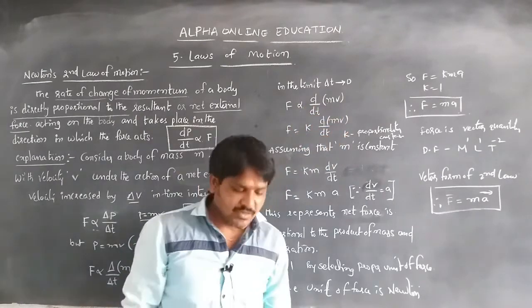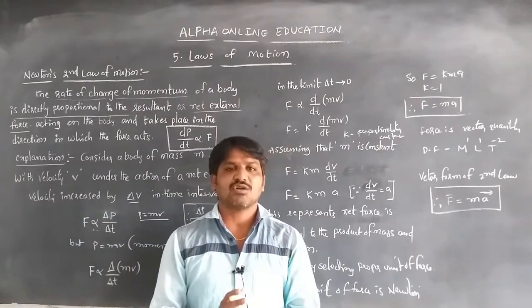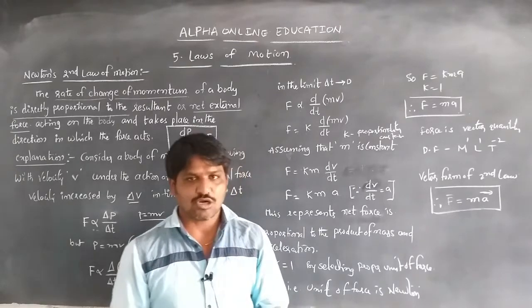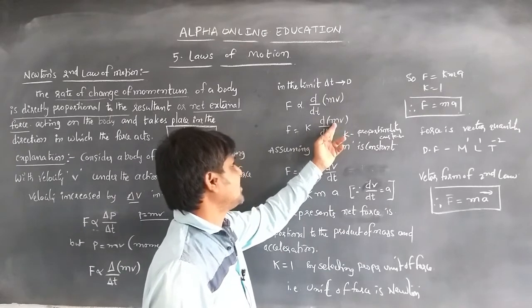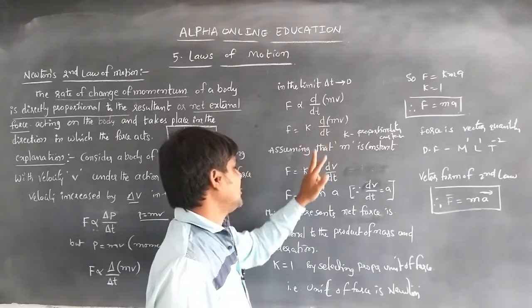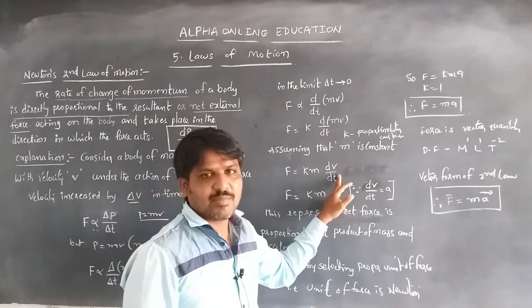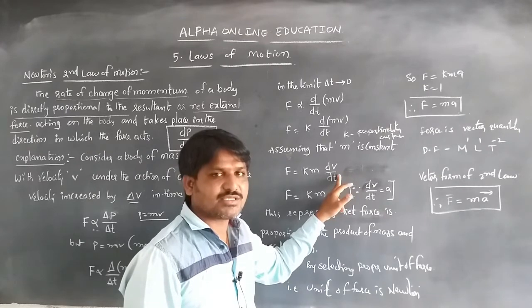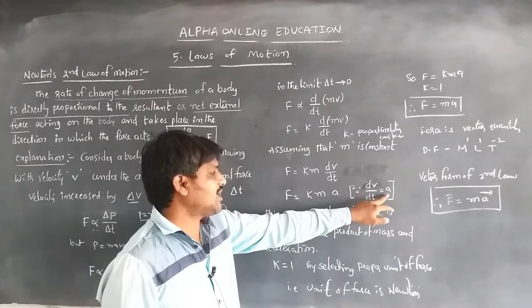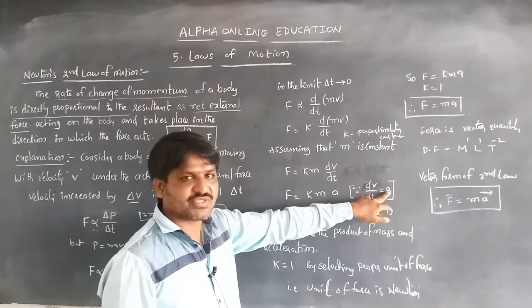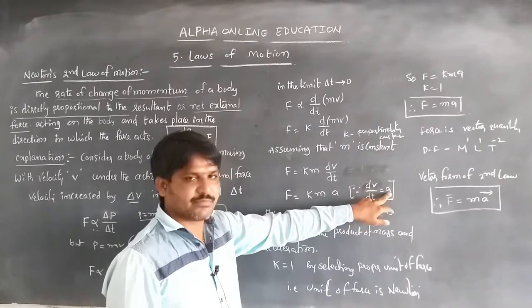Assuming that whenever the body is moving with some velocity, the mass of the body is constant. By taking the mass of the body as constant, F is equal to, by differentiating, we can take it out, K m into dV by dt. But we know that dV by dt means the rate of change of velocity, and the rate of change of velocity is the acceleration. So dv by dt is equal to a.